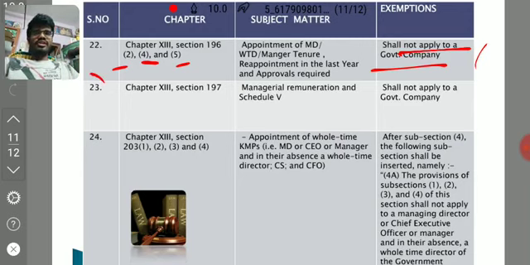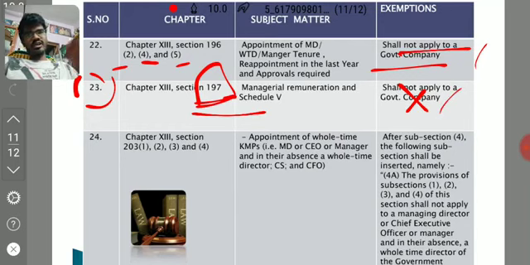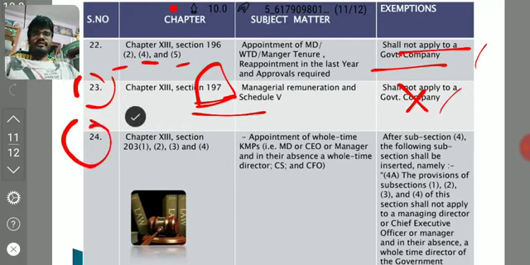And coming to number 23, section 197. 197 relates to managerial remuneration, with limits of 11%, 1%, 3%, 5%, 10%, Schedule 5, special resolution required, approval of government, and so on. So many provisions are mentioned in that particular section. Schedule 5 has 5 parts, with sub-parts. That entire thing is not applicable to the government company. Very good thing. And coming to our last point of discussion in the government company, number 24.